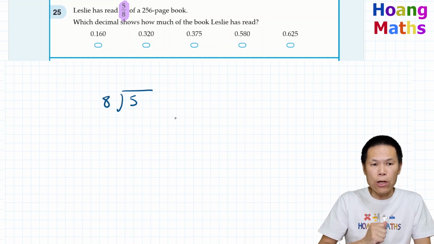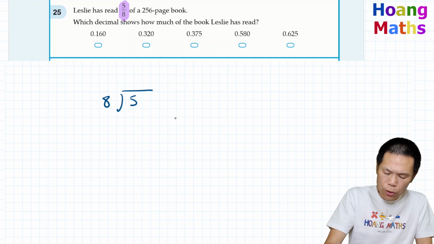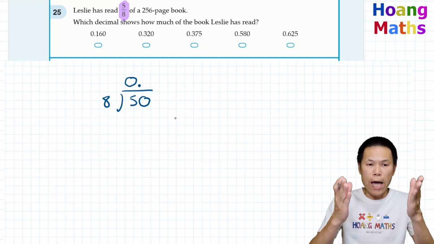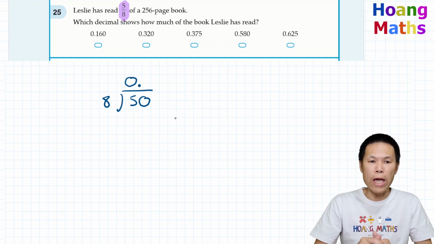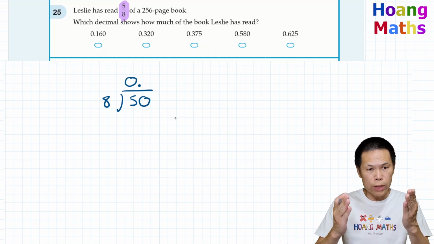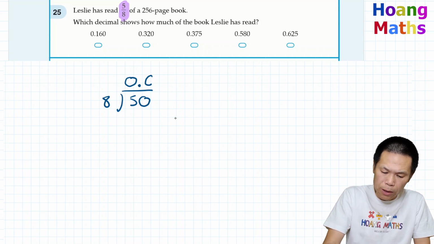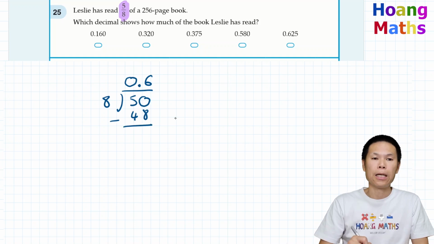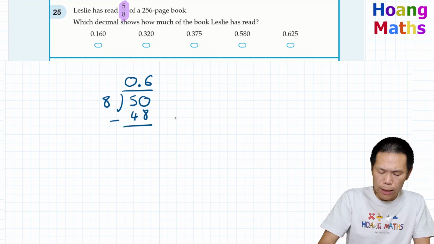Of course, 8 cannot go into 5. So we put a 0, becomes 50. Of course, we need to put a decimal point like this. So now 8 goes into 50. 8 times 6 is 48, so it's 6 times. We put 48 down and we minus it. So 50 minus 48 is 2. So we write 2 down.